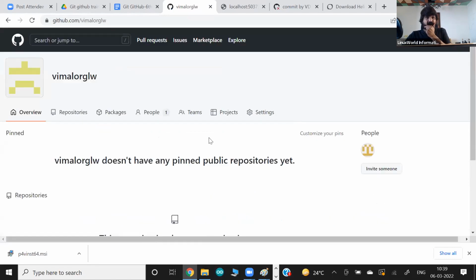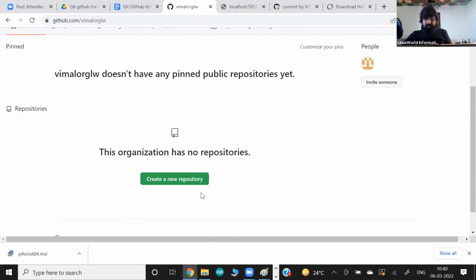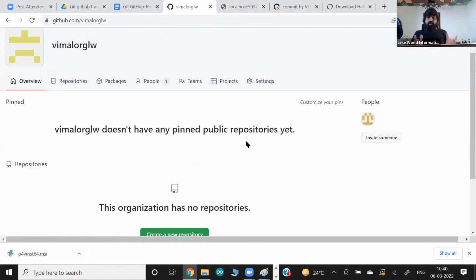Okay. And now you are into a very different page. It is more like the page that you see in your normal accounts, but this is the organization page that you have over here. Okay. And in the organization page, maybe you can give the organization a name, like Vimal Dev organization. So you can give a name something like this, right?